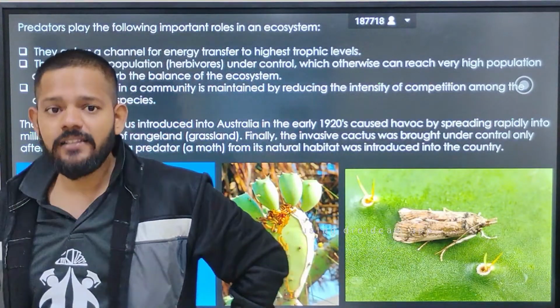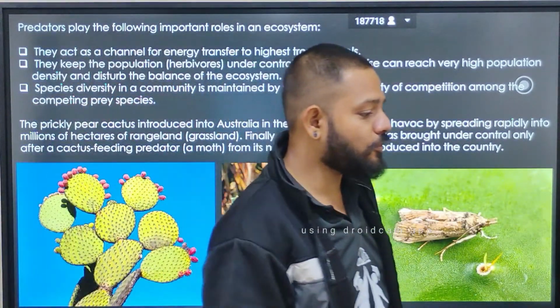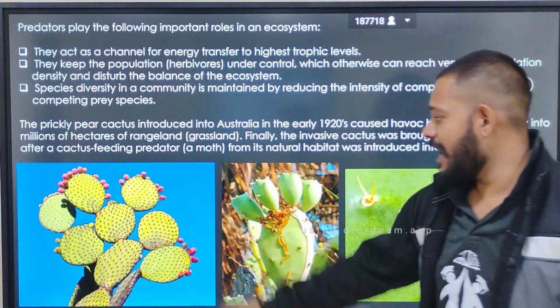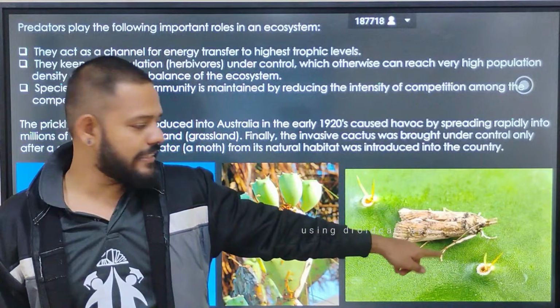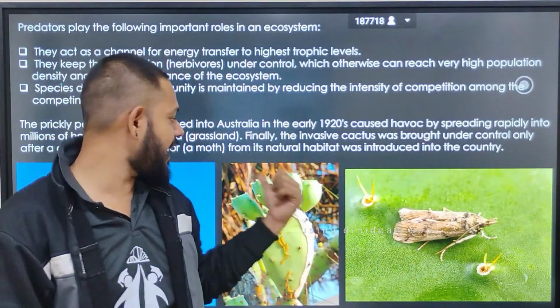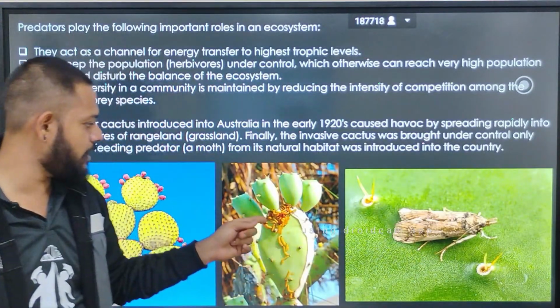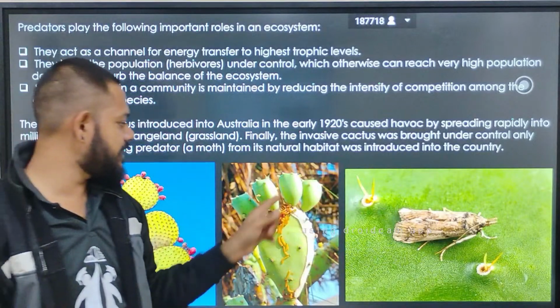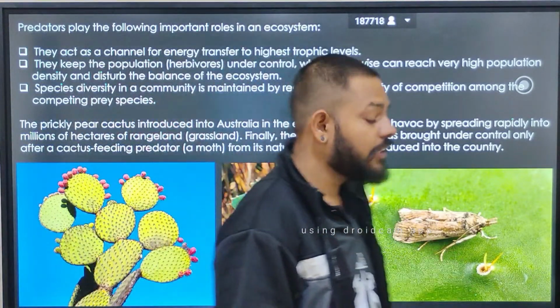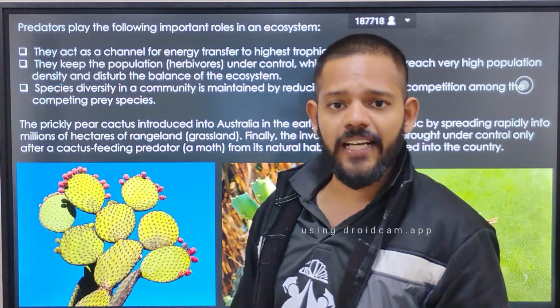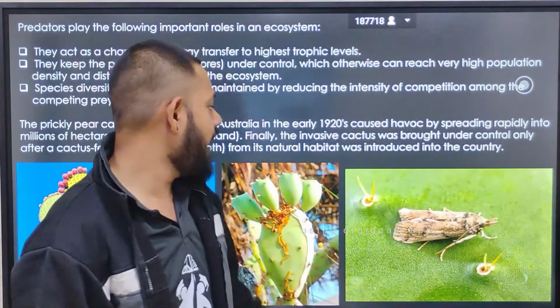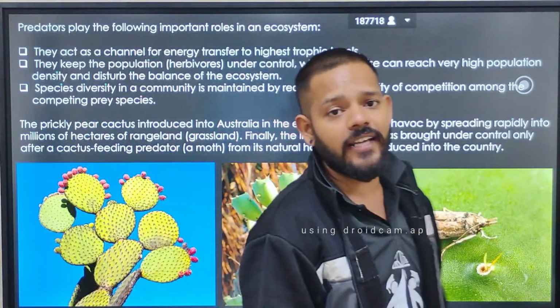So ecologists of Australia introduced its natural predator, the cactus-eating moth. This is the organism which eats the prickly pear cactus. In this image you can see the larva of this insect eating the cactus. This insect was introduced inside the ecosystem of Australia, and it started to eat the cactus.